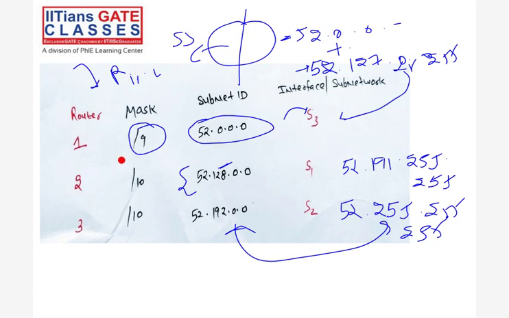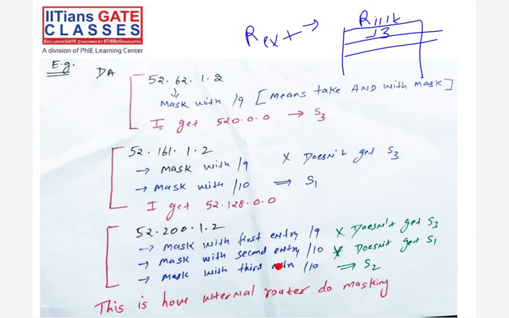Now any request comes to this router, and see how it will do masking. Let's say this is a destination address. From this destination address, the first entry of the table will do the masking. The first entry is /9, that is the mask. The next entry is /10.